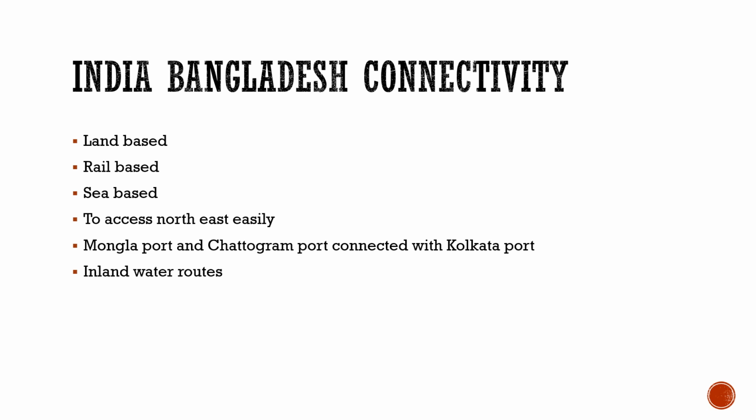We could also use the Ganga water routes, most of which go through Bangladesh. So we can use the inland water routes, which could be connected to the ports, and we can connect the northeast to the rest of India via Bangladesh. So this is a little article about this. Here we have to remember the Mongla port and Chottagram port, which are connected with the Kolkata port. These are important terms which could be asked in the exam.